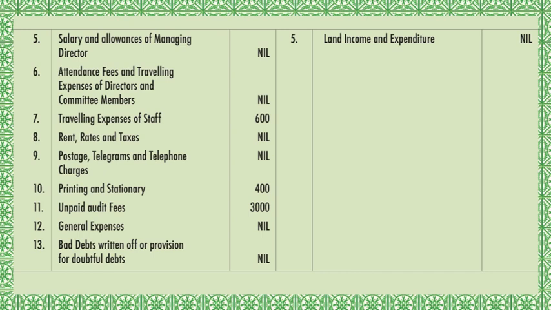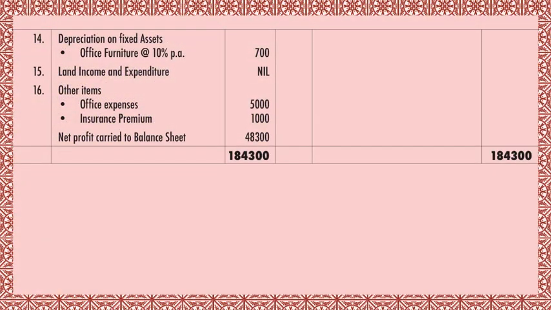After completion of the expenditure side and income side, you have to total both sides. That is, the debit side expenditure you will total, the credit side income you will total. You have to take out the difference of both, and the difference amount comes to 48,300. That is considered to be net profit. You can see on the expenditure side, net profit you are getting as the difference value of 48,300, and the total will come on both sides, that is 1,84,300.